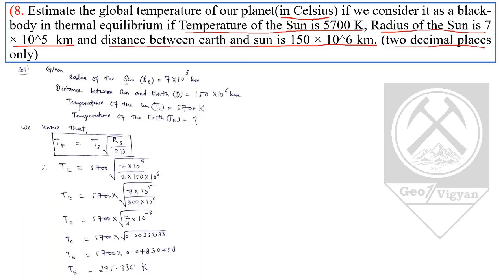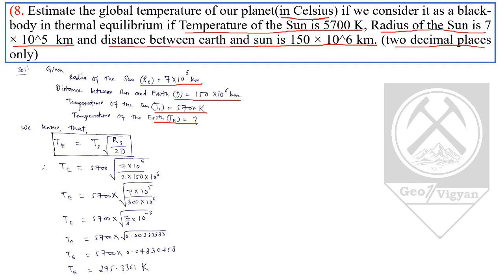Let's see, we have been given the radius of the sun denoted by RS, 7 into 10 to the power 5 kilometer. The distance between sun and earth denoted by D equal to 115 into 10 to the power 6 kilometer. The temperature of the sun TS equal to 5700 Kelvin, and we have to find the earth temperature, which is denoted by TE.